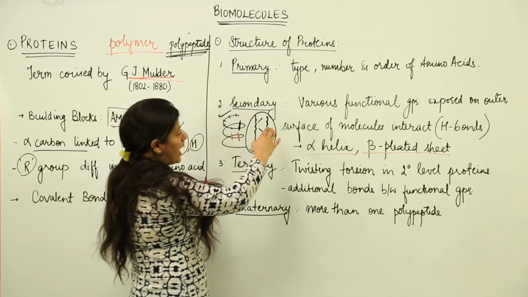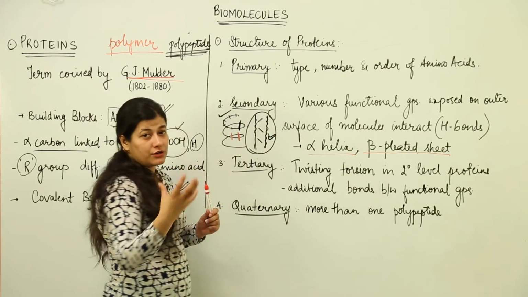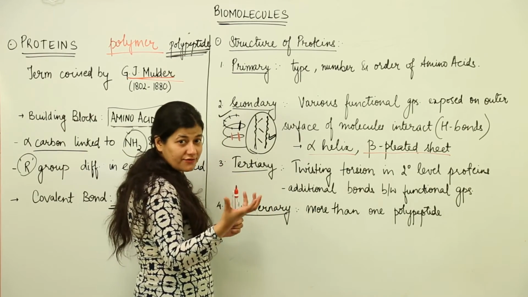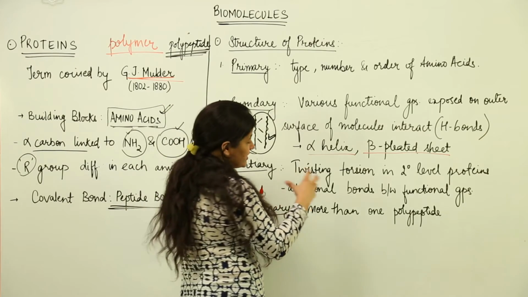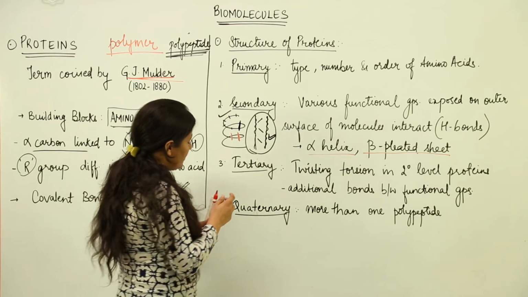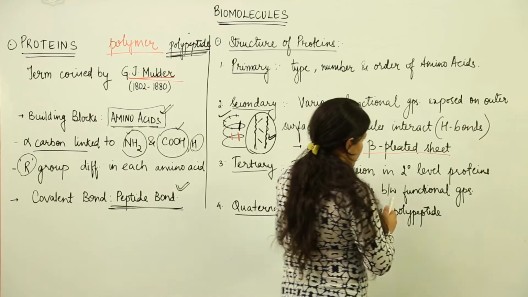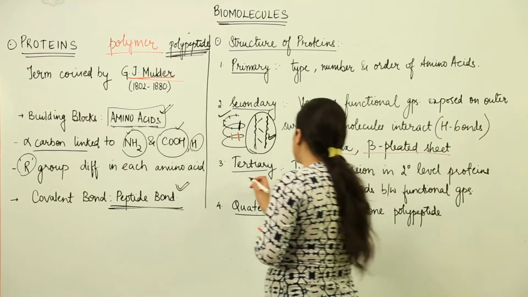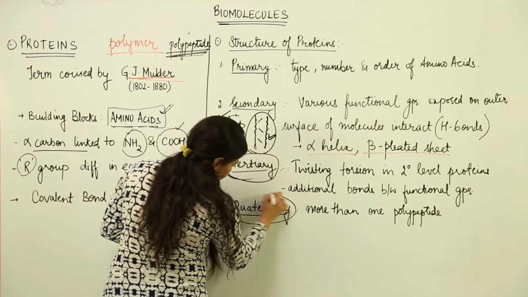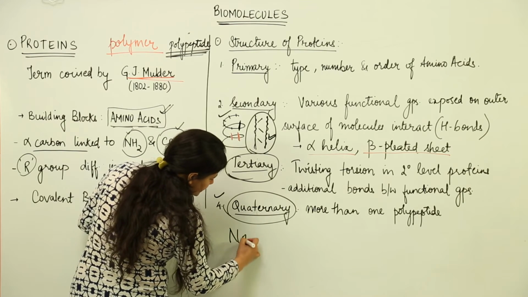Like we discussed, the hydrogen bonds would be formed in the secondary structure. In the case of cysteine rich proteins, the tertiary structure is brought about by the disulfide bridges or the linkages that take place, and you just need to take it as an example. And one thing more that you need to learn in this tertiary structure is that these two states, tertiary or quaternary, mostly tertiary, happen to be the native state of the protein.